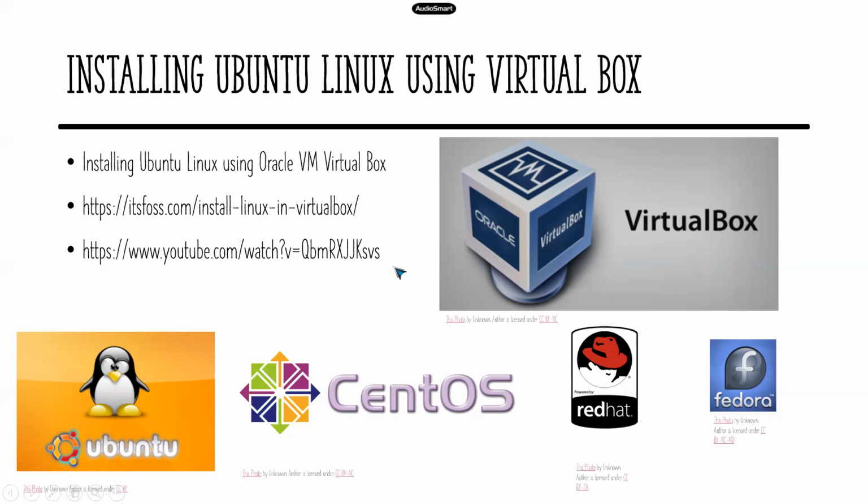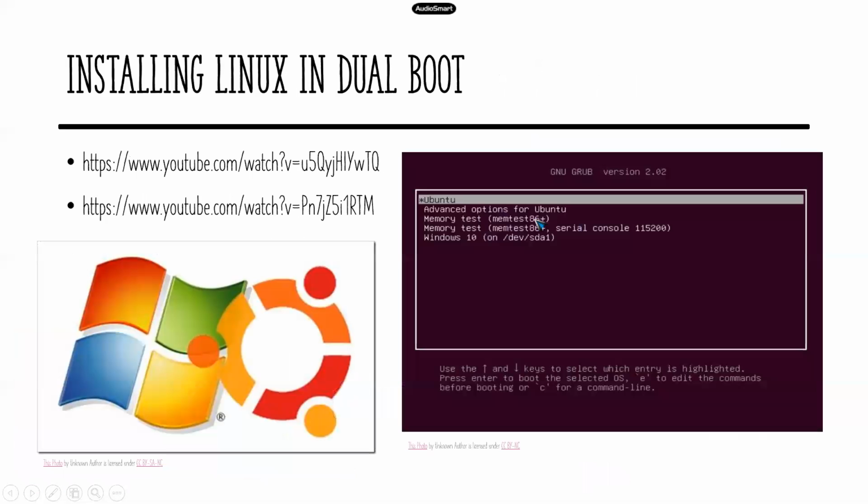And of course this is a YouTube channel which will provide more details on the installation of VirtualBox. And the second one is dual boot.